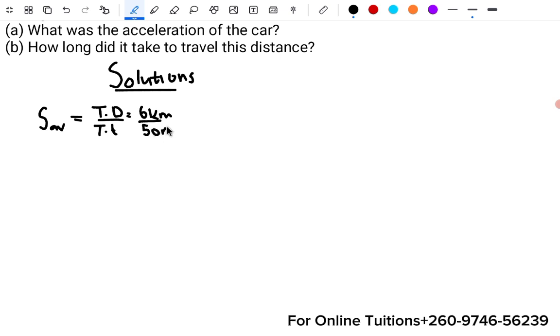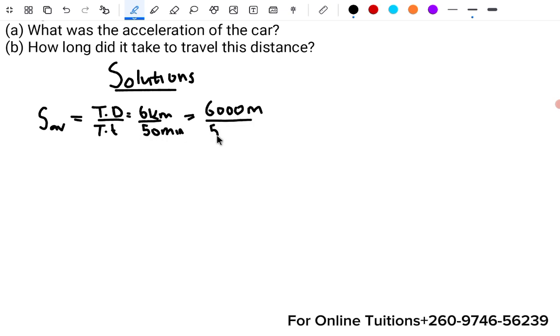Now remember, they want us to find the speed in what? Meters per second. So we can change the kilometer to meters, and this will give us 6,000 meters, just multiplying that by 1,000, over 50 minutes.